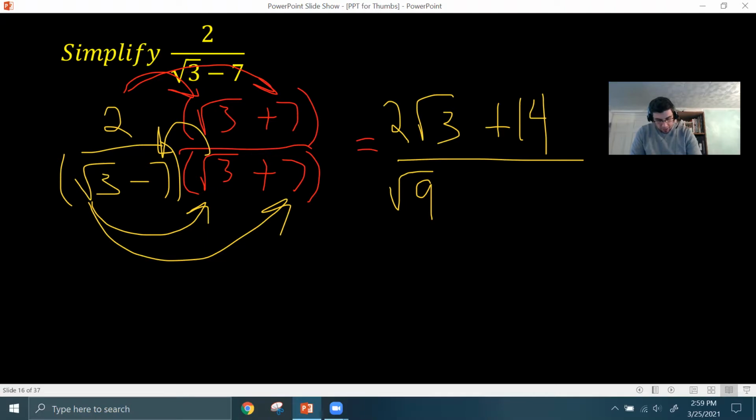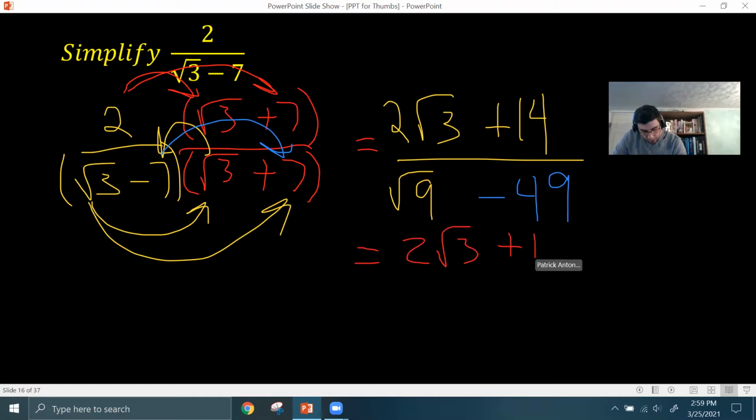you would have negative 7 times positive 7, which is negative 49. Okay, notice you still have a square root, but it's the square root of 9, which ends up being 3. So be careful here. 2 square root of 3 plus 14 over 3 minus 49.